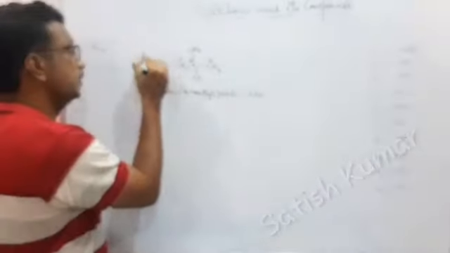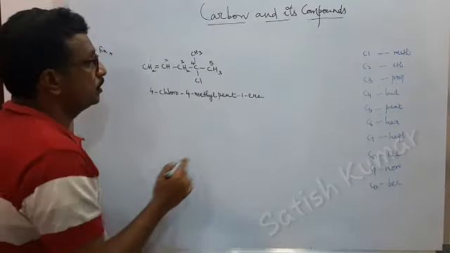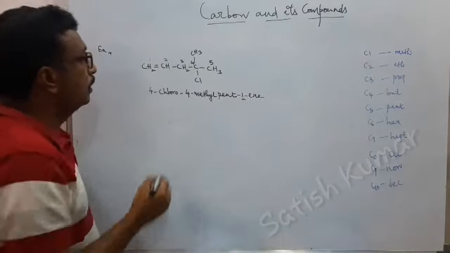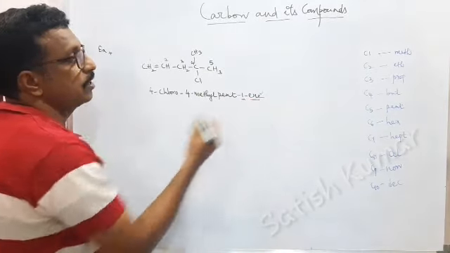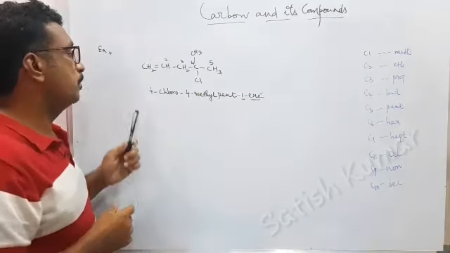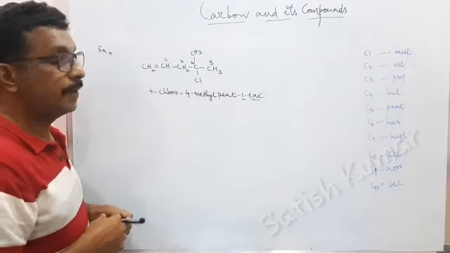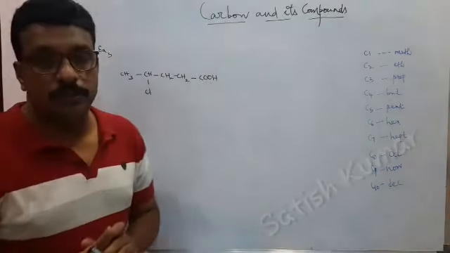And if this type of structure is there, double bonds or triple bonds, you have to mention where the double bond is. Double bond is there means you have to write en. Hydrocarbon means at the last you have to write e. So totally it will become 4-chloro, 4-methyl, pent-1-ene. This is another example.